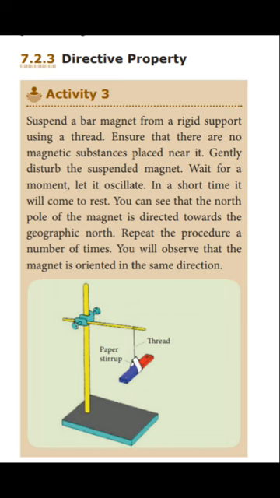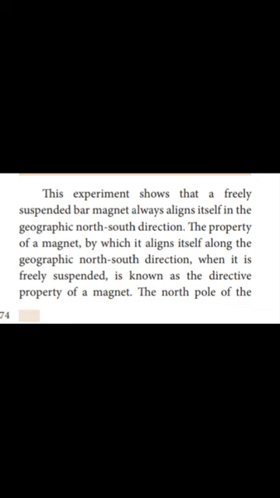We can see that the north pole of the magnet is directed towards the geographic north. Repeat the procedure a number of times. We will observe that the magnet is oriented in the same direction. This experiment shows that a freely suspended bar magnet always aligns itself in the geographic north-south direction. The property of a magnet by which it aligns itself along the geographic north-south direction when it is freely suspended is known as the directive property of a magnet.